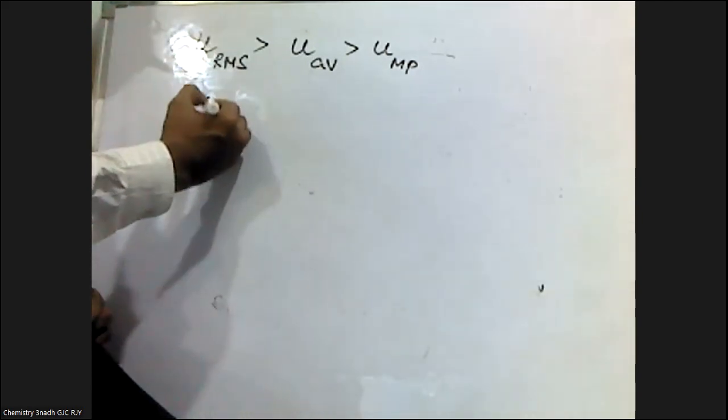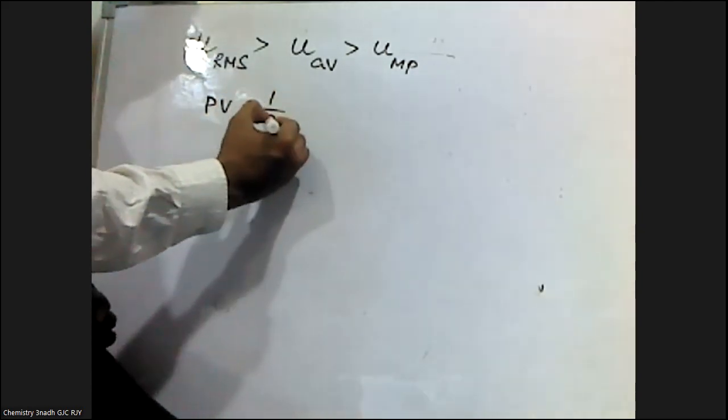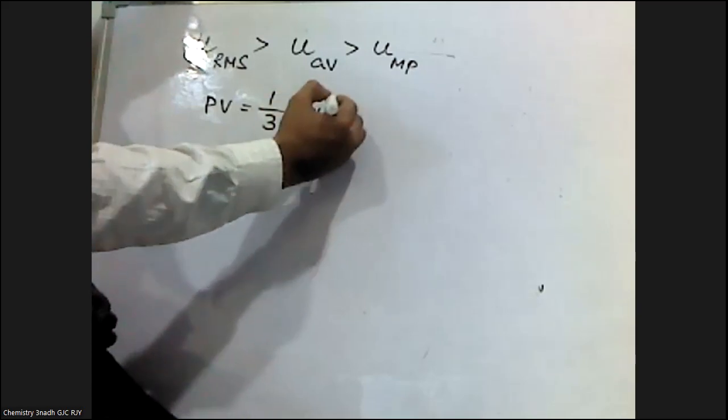We know that the kinetic gas equation is PV is equal to 1 by 3 mn U square.